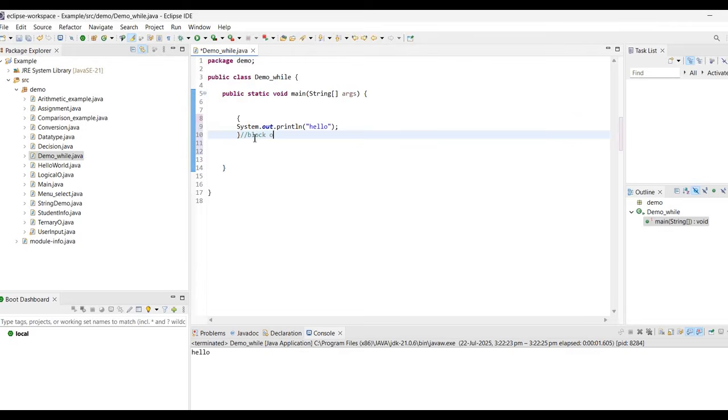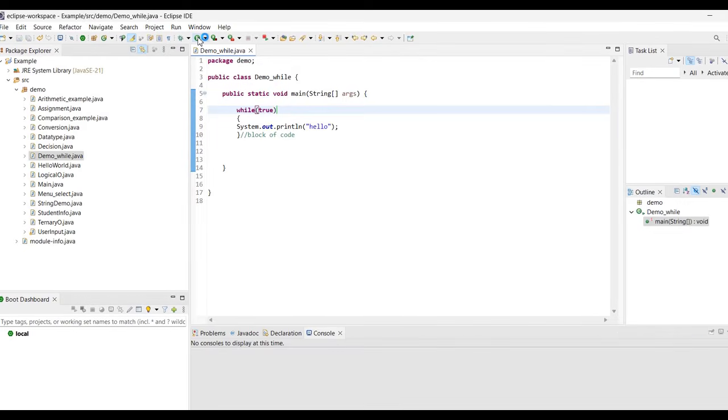As I'm using a while statement here, I have to use the keyword while followed by brackets. In the brackets, I have to specify the condition. Say true here. What does it mean? If the condition present inside the while brackets is true, I have to keep printing hello world. So I save it. What happens? You can see in my console that hello keeps printing continuously.